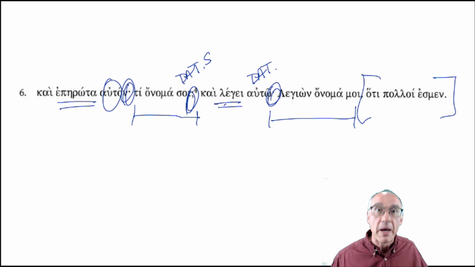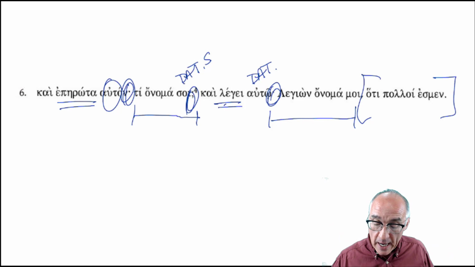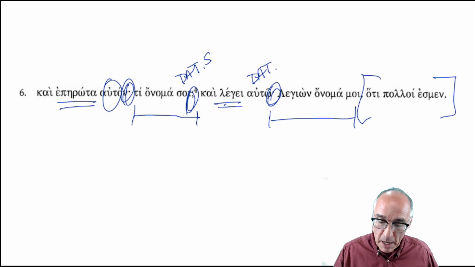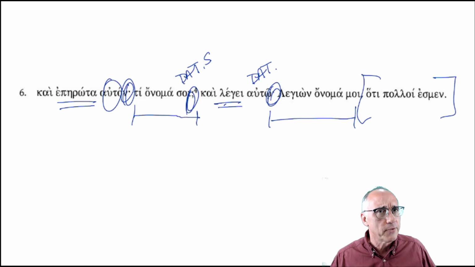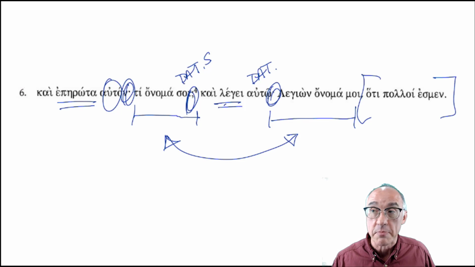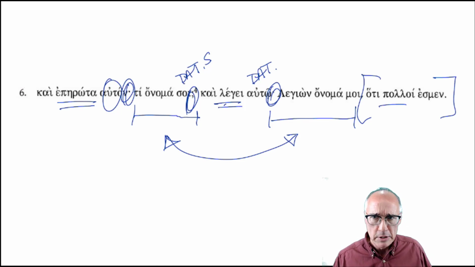Use your clues. Use your parallelism. Again, I don't want you to jump in translating this right away because you will miss that parallelism. You will get hung up on that ti onoma soi and you will forget, oh, wait a minute. There's something parallel happening later on. These two are parallel. That's fine. Hoti polloi esmen. Don't know what to do with that yet. Polloi, subject. Esmen, verb. We expect with a plural subject, a kind of plural verb, and this is a plural verb, but it's the first person plural.